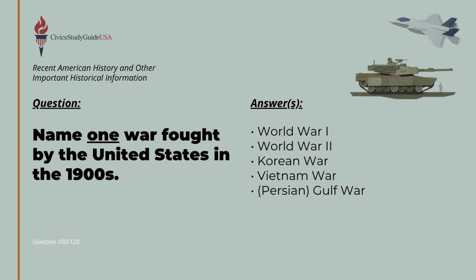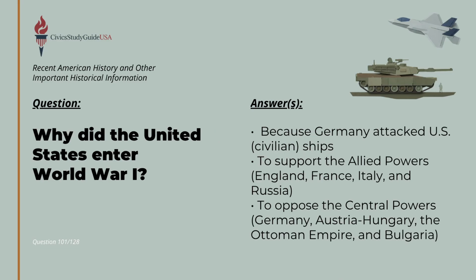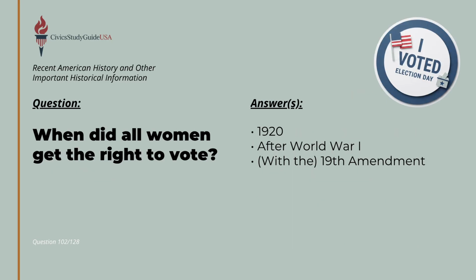The United States fought in several major modern conflicts in the 1900s, including World War I, World War II, the Korean War, the Vietnam War, and the Persian Gulf War. Looking at the first global conflict, the United States entered World War I because Germany attacked U.S. civilian ships and to support the Allied powers. Shortly after that war concluded, a massive domestic milestone was reached when all women got the right to vote in 1920 via the 19th Amendment.